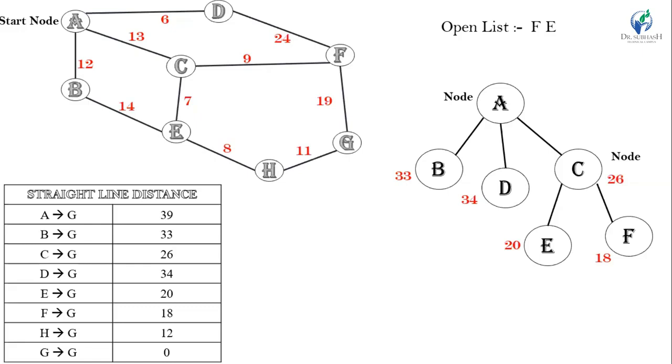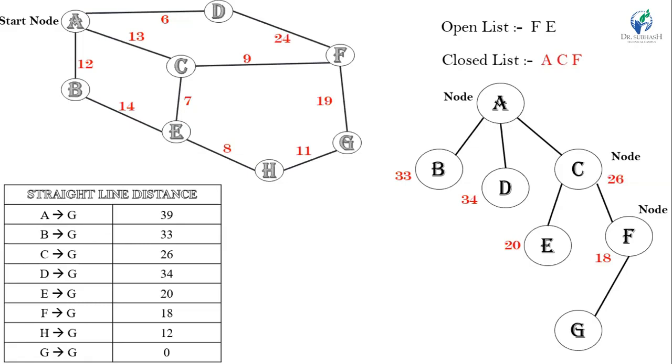Now, we select node F and generate its successors. Node F has only one successor, and it is G. Then put node F into the closed list. Now, see friends, nodes A, C, and F are indicated in red color in the closed list because they are expanded.